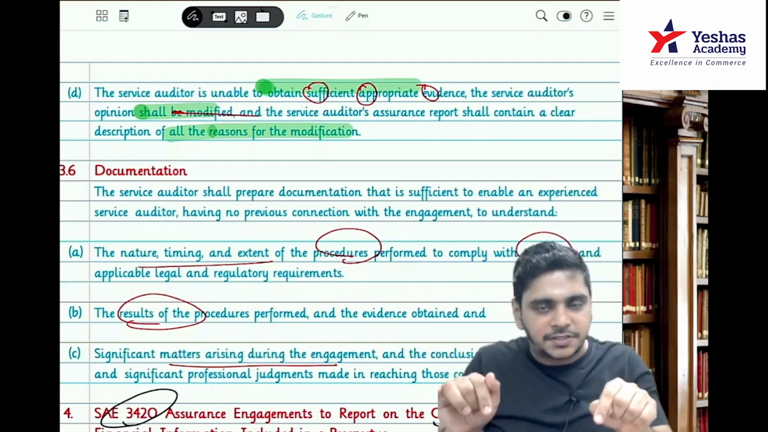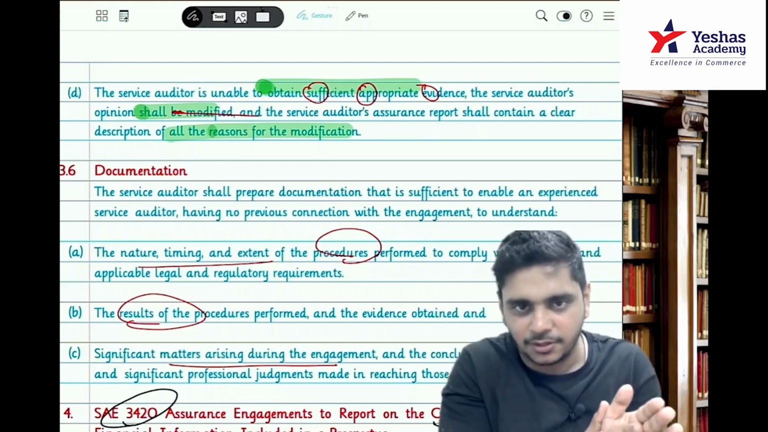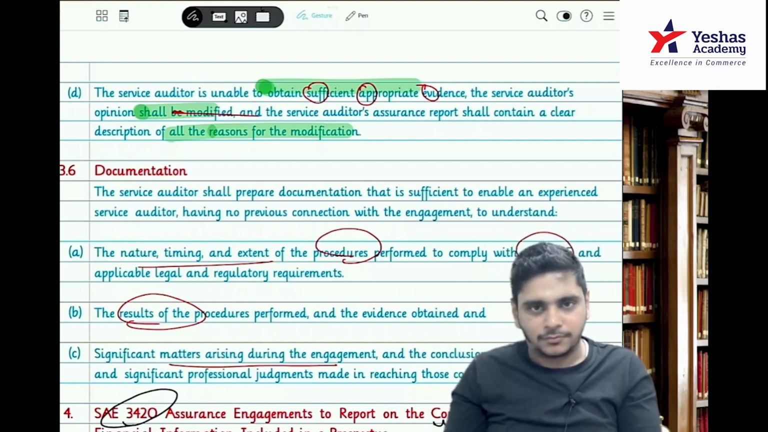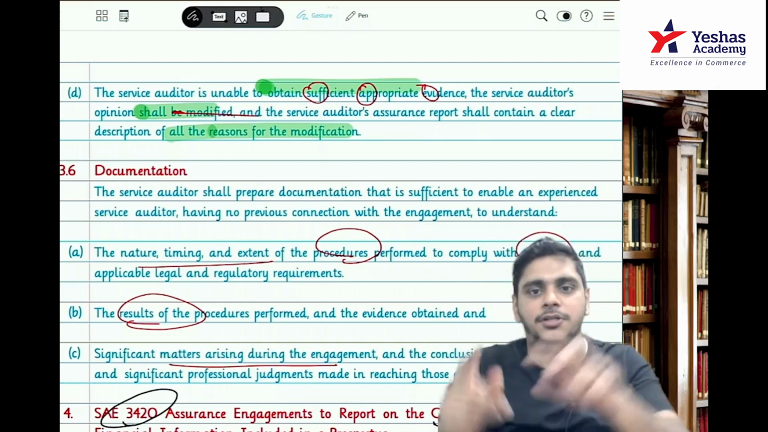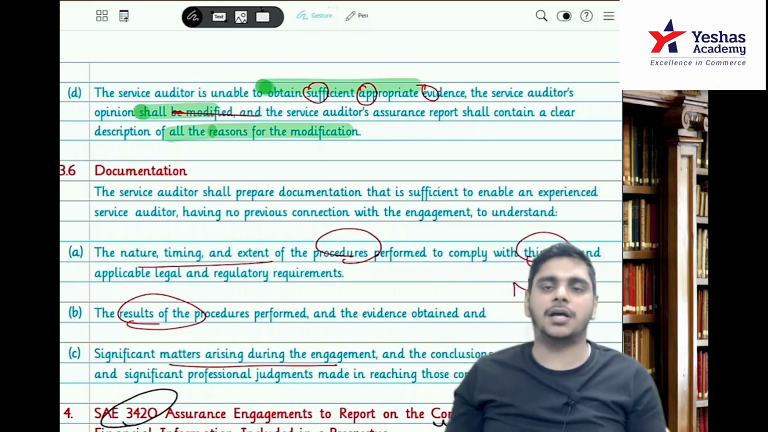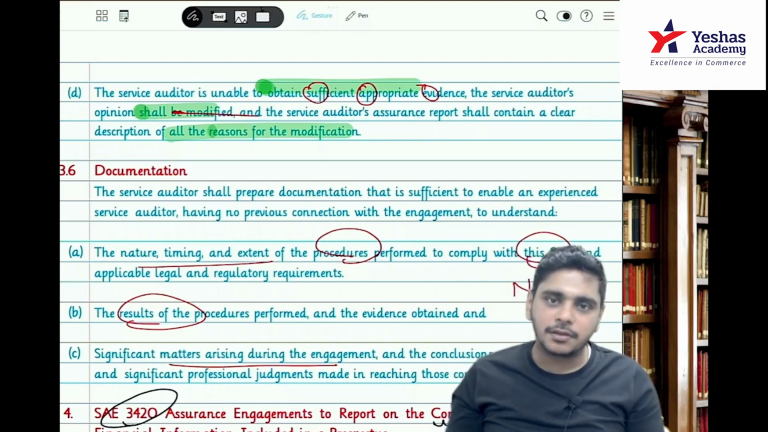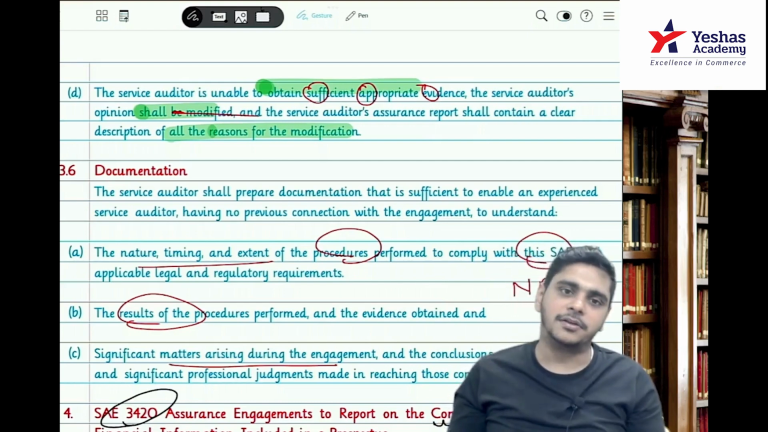First you talk about the system, then you talk about the controls in the system, then you say the controls are effective. It is a type 2 report. And if you want to modify, just do the opposite. The system is not suitably designed and implemented. The controls in the system are not suitably designed. The controls are not effective throughout the period and unable to obtain SAE, we will modify.